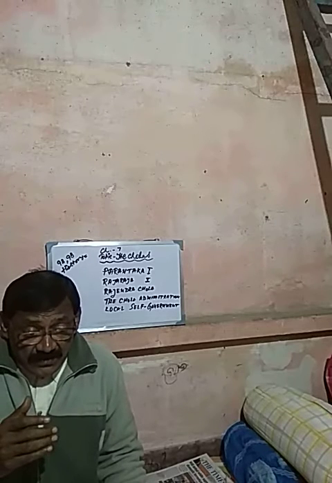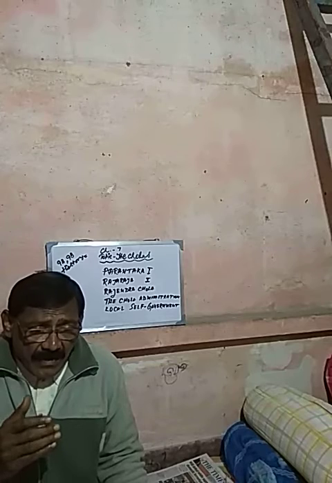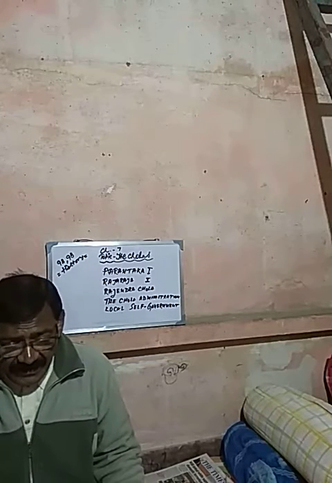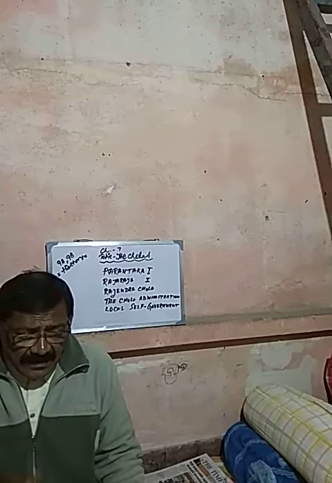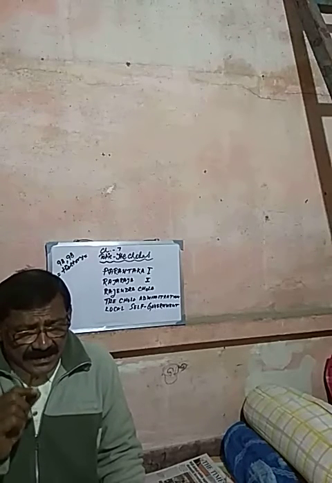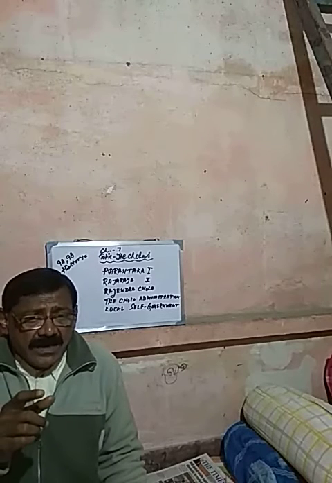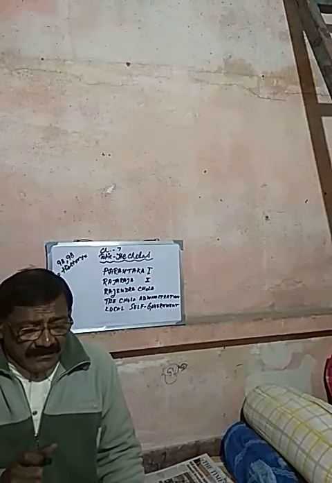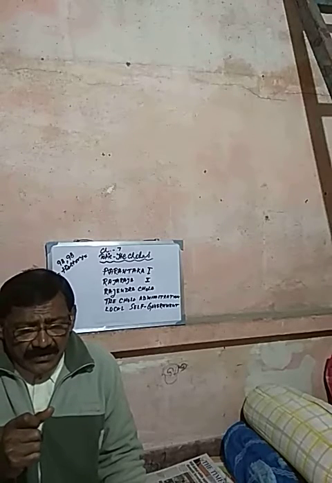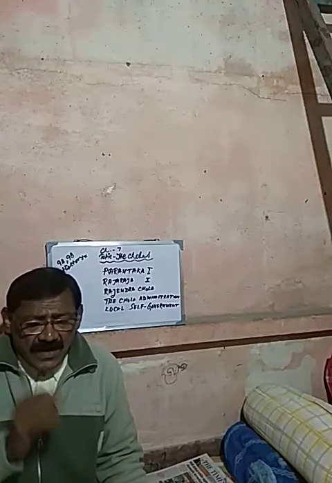But there is no certain information about the rulers before Parantaka 1. That's why we can start discussion only from Parantaka 1 onwards, because we get few pieces of information about the ruler Parantaka 1.